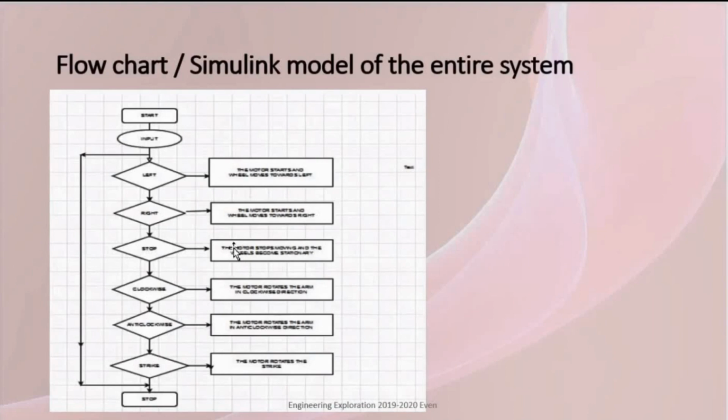robot becomes stationary. Then when you press the clockwise button, the angle changing motor will rotate, and the angle change takes place from left to right in clockwise and from right to left in anti-clockwise. When we press stop, it will stop. Then when you press the striking button, the red clamp will rotate and strike the striker, and the motor will stop.